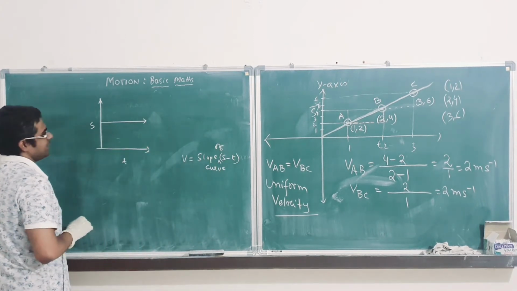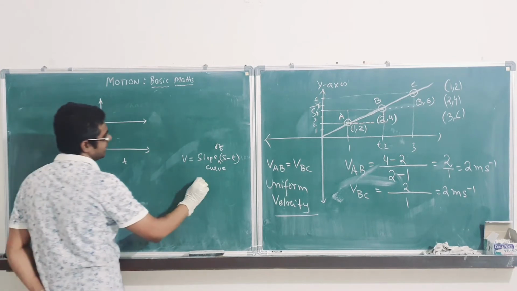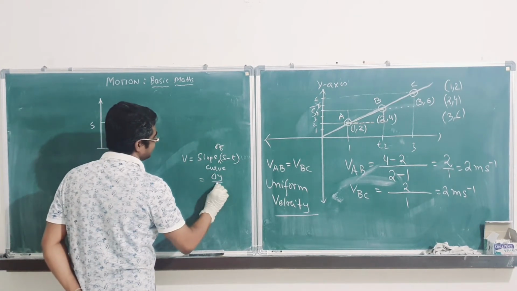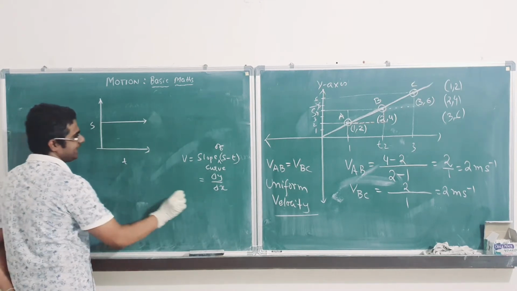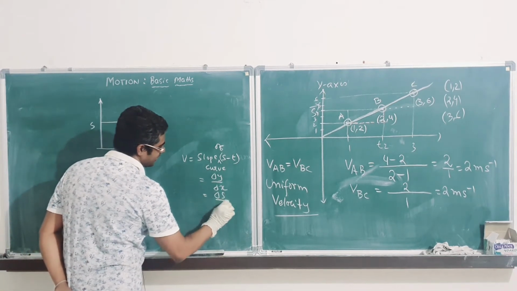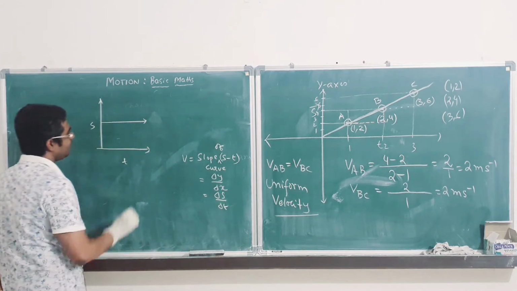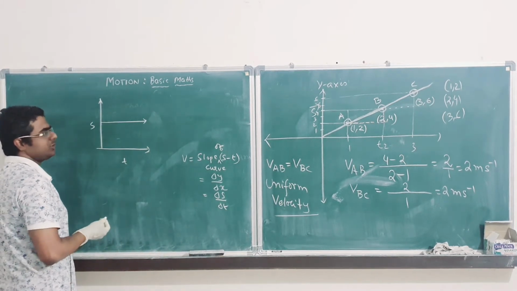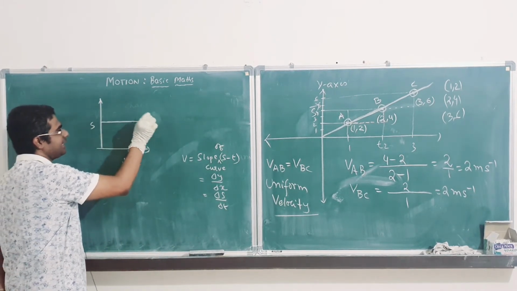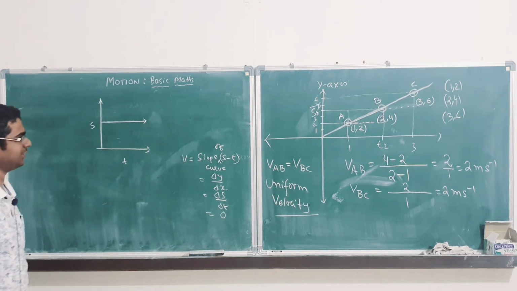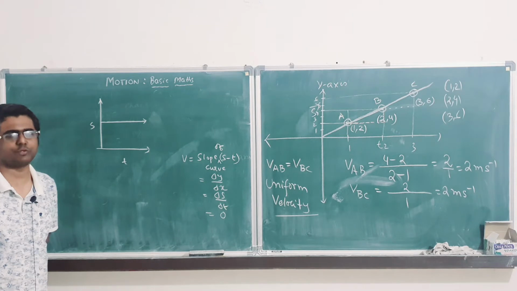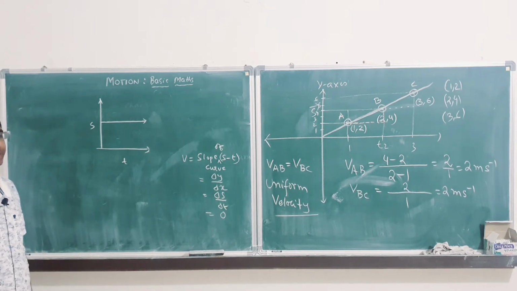Slope of ST curve. What is the slope of the ST curve? Slope of ST curve is nothing but change in y-axis by change in x-axis. Change in y-axis means change in displacement over here, correct? So what is the change in displacement over here? There is no change in displacement, it remains constant, so it is 0. Velocity in this curve is 0. Okay, the body is not moving, the position is at the same point.